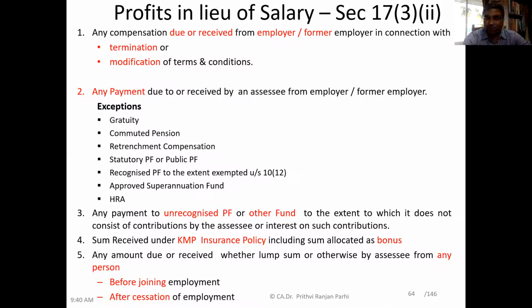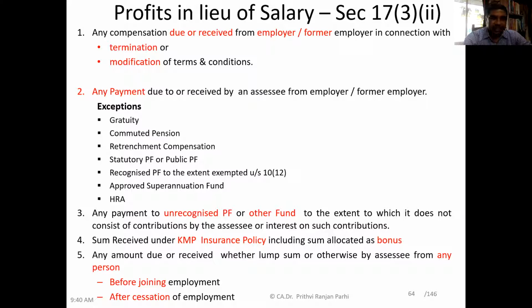One exception is gratuity. Gratuity we have already covered separately, so gratuity is not profit in lieu of salary; it is a part of salary. Commuted pension: we have discussed all these things. Retrenchment compensation. Statutory provident fund or public provident fund: we have not discussed it in the earlier sessions. We'll be discussing it subsequently.